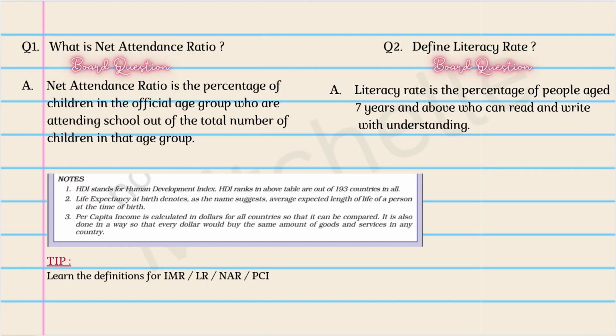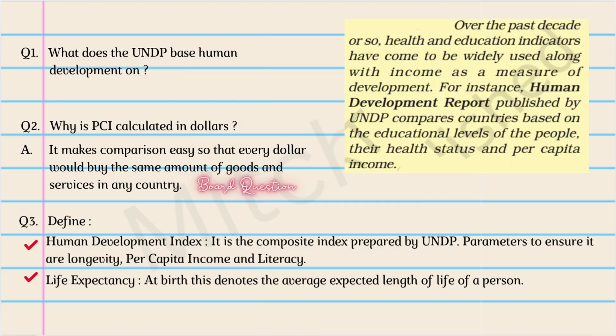Question 1 and 2 are both board questions. What is net attendance ratio and define literacy rate? Now, while writing these answers, do not forget that these are definitions, beta, and therefore the terminology has to be perfect and you cannot use casual language. Further down are notes for HDI, life expectancy, per capita income. Please ensure that you know these definitions perfectly.